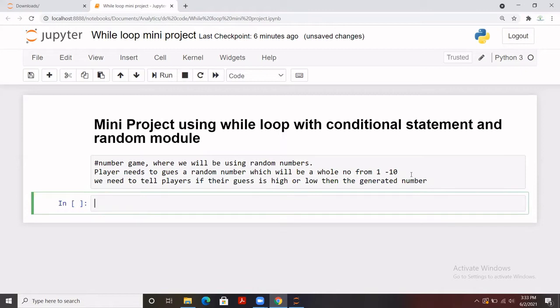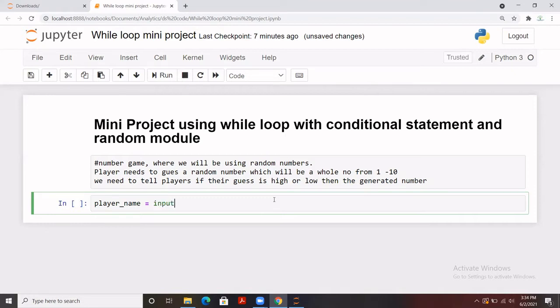Just to make it more user friendly, first let's take some string input. For example, we are going to ask the name of the user, so that we can let them know what we are going to do. Let's call it player name, because we have used the player keyword there, right?